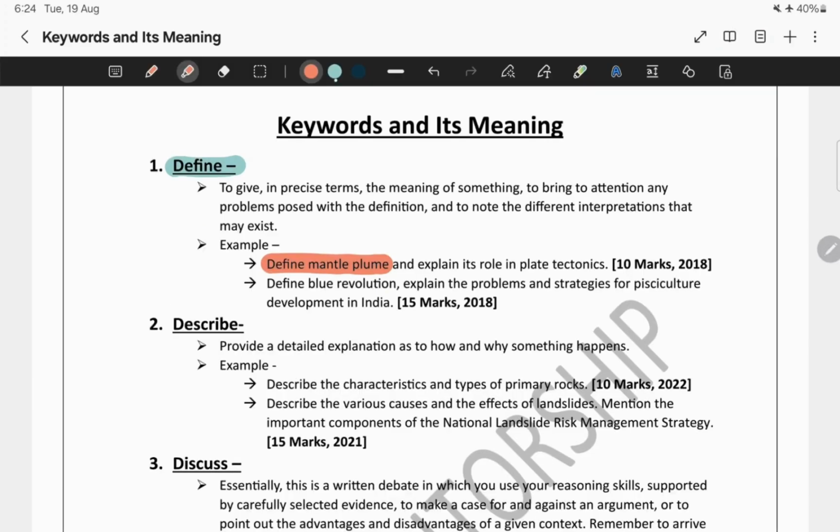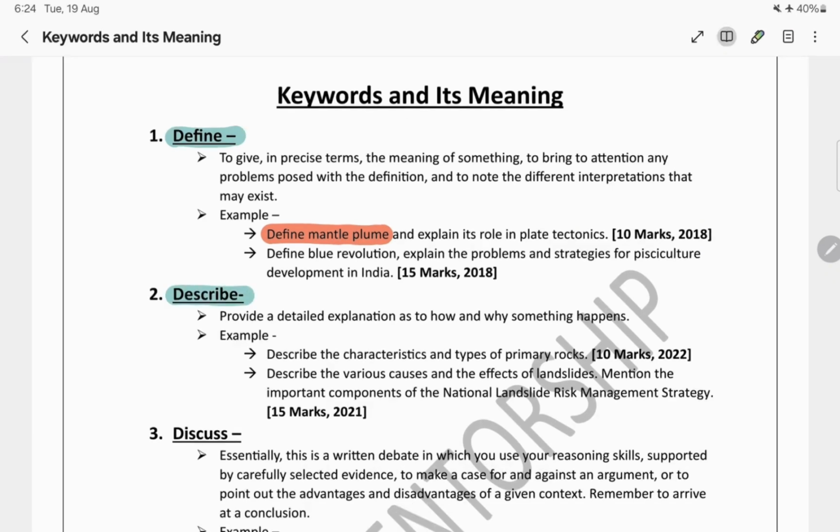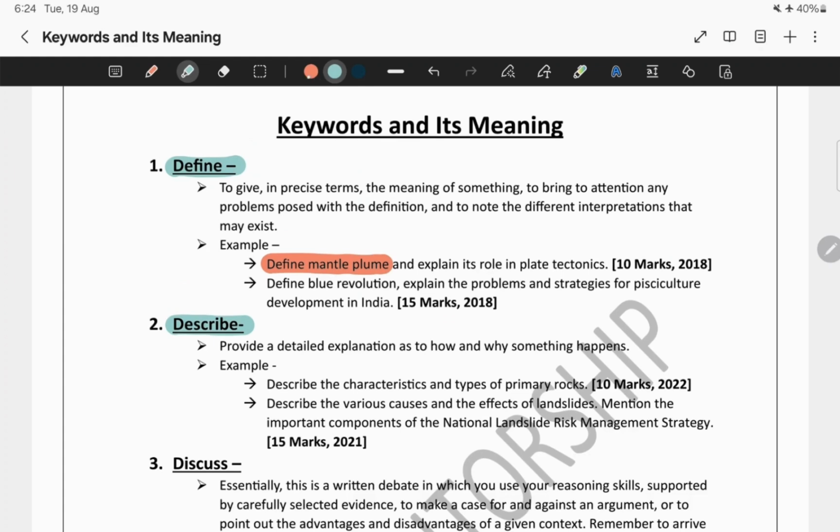Next comes describe. What does describe mean? Describe is storytelling with logic. Here we explain how and why something happened. For example, a question came: describe the characteristics and types of primary rocks.